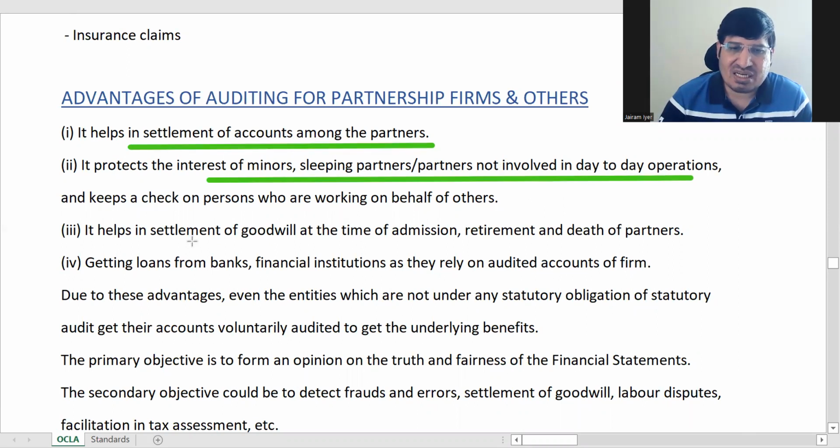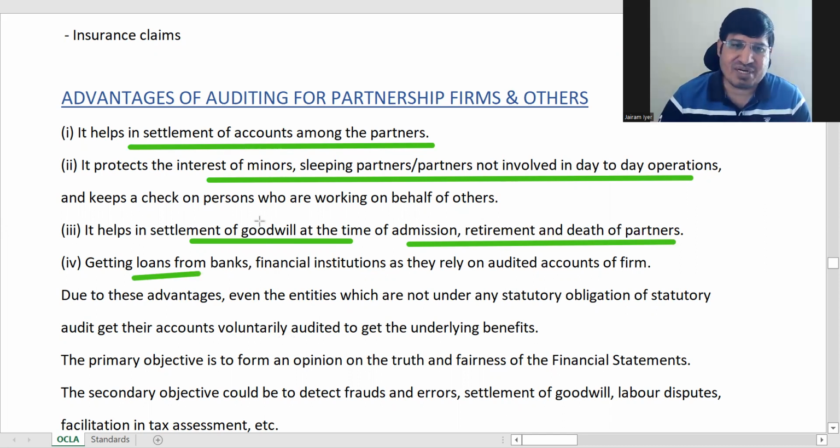And settlement of goodwill at the time of admission, retirement and death of partners. If audited accounts are there, it becomes easy to settle goodwill. The loans point is here also, and you can use some points of sole trader also in this partnership. Now, because of these advantages, entities who are not under statutory obligations also go for audit.